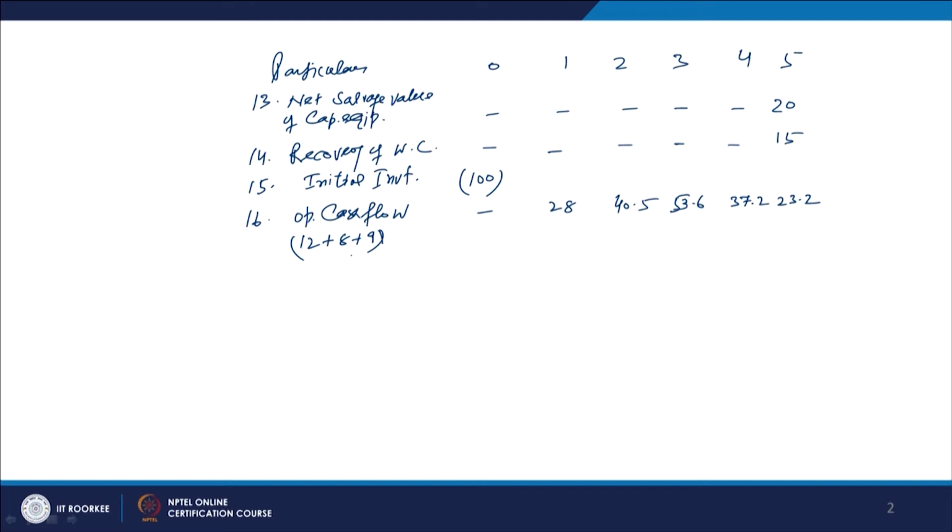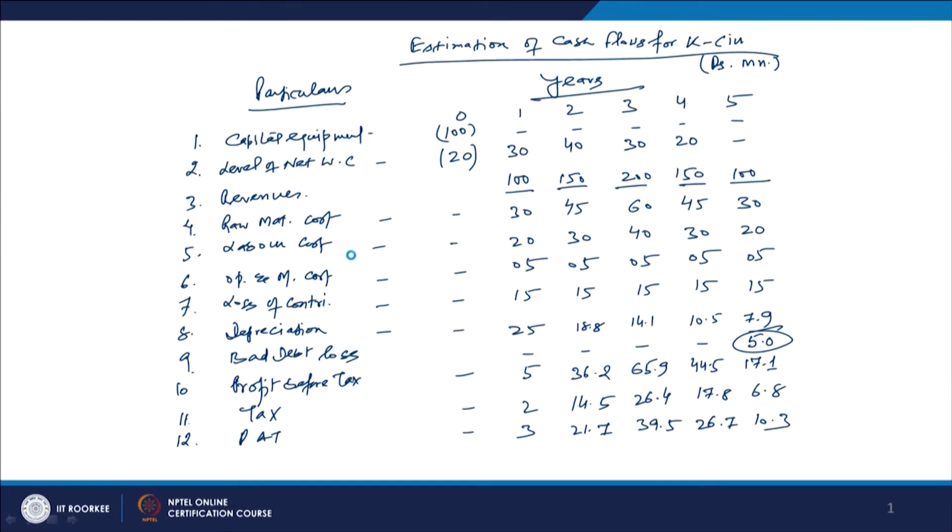So, what was there in these columns? Column number 12 is PAT. We have to take this PAT, then we have to take the depreciation because it is a non cash expense, and 9 is the bad debts, because bad debts are also a source of cash, because it is only a book entry we make here, and this amount which is lost as a bad debt because of the non recovery of the credit sales has to be recovered back by debiting the same amount in the profit and loss account, right. So, in this case it is 12 plus 8 plus 9.